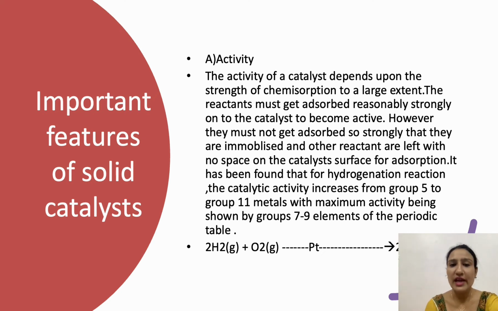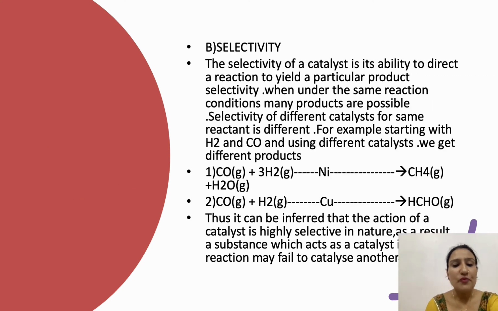It has been found that for hydrogenation reactions, the catalytic activity increases from group 5 to group 11 metals, with maximum activity being shown by group 7-9 elements of the periodic table. As you see in the reaction, dihydrogen reacts with dioxygen in the presence of a platinum catalyst and it gives us water. Now, the second point is selectivity.